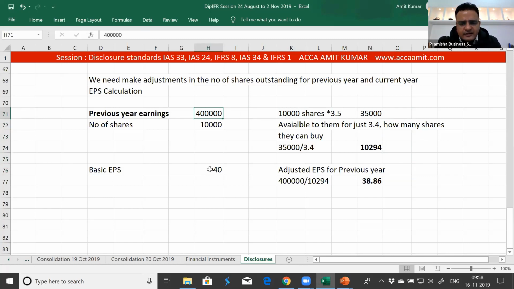It is done in a simple manner. If 10,000 shares were in issue last year and the price of 10,000 shares in the market today is 3.5, the existing shareholder would have to spend 35,000. And if it is available to them for only a price of 3.4, how many shares they could have purchased helps us in getting an adjusted number of shares for the previous year. So we use this for adjusting the EPS for the previous year. There's an adjustment to be done for the previous year.